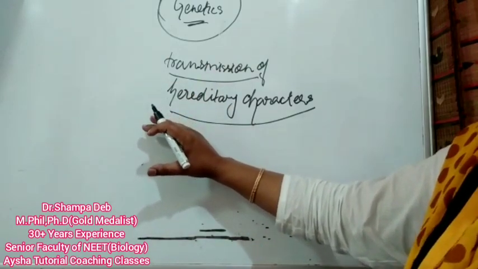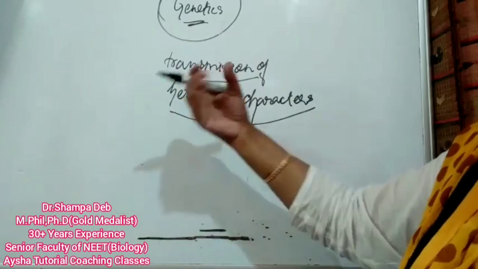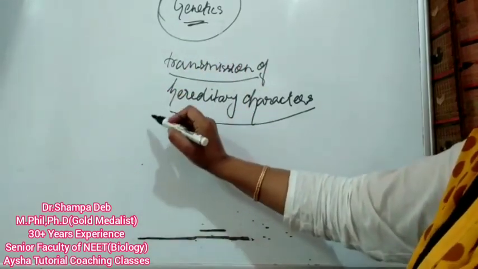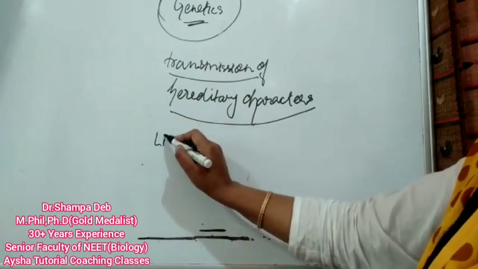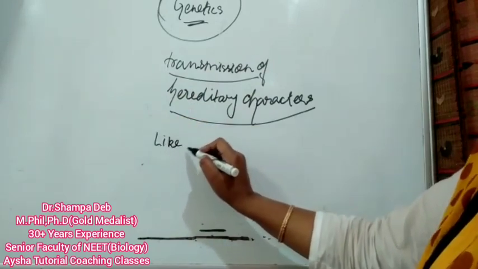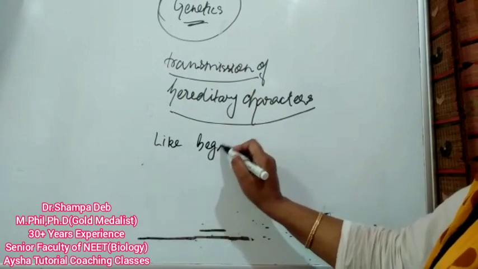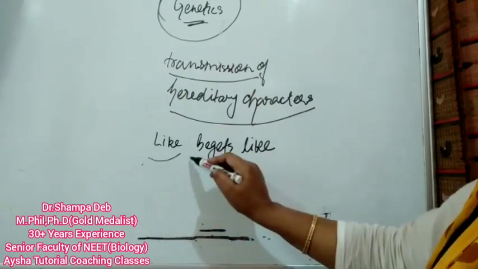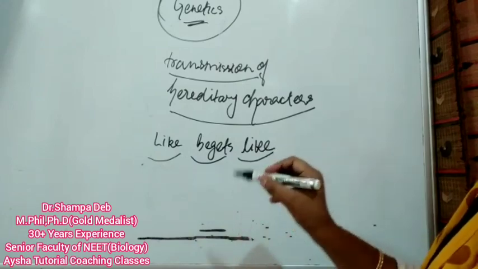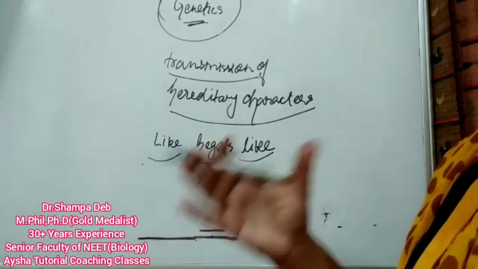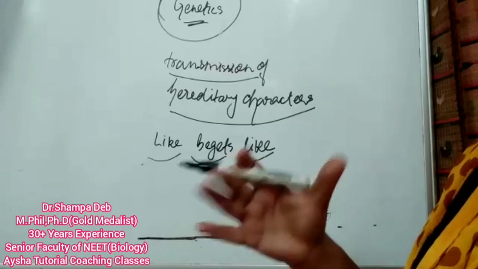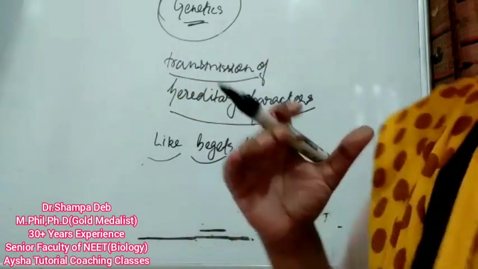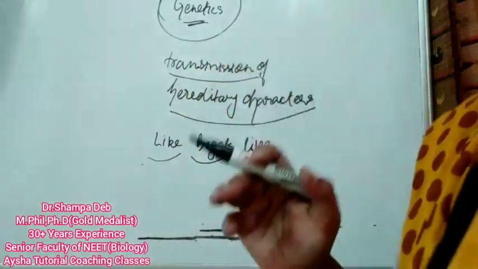Or if you're talking about a cat, this will always give rise to or produce a cat, or a dog, like that. So this is what you call as life begets like. Like begets like. That means whatever our parents look like is going to be transmitted from them to us, and we are also going to show the same kind of characteristics.